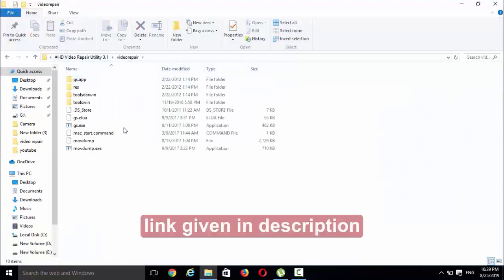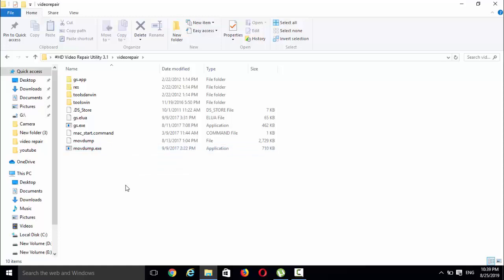Okay, now you see the software. This is the software. You can see the link is given in the description, and it's a full version. The trial version only converts 50% of the file, but the full version converts 100% of a corrupt video file into a playable file. I hope you know how to open it. Just double click this gs.exe file.